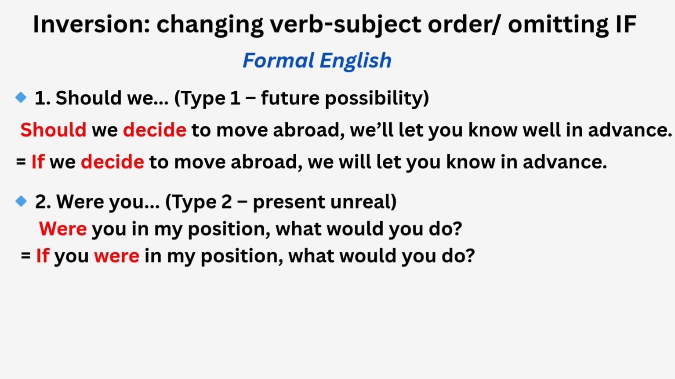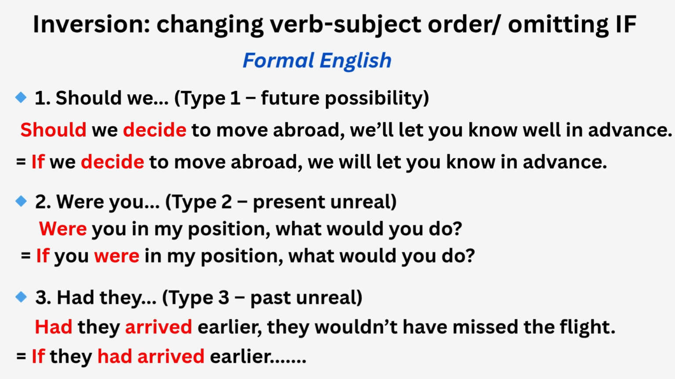Okay? And finally, type 3. In this case, you just reverse the verb had. You will use it at the beginning. Had they arrived earlier, they wouldn't have missed the flight. Yes, instead of saying if they had arrived earlier, they wouldn't have missed the flight. So in this case, it's pretty easy to understand. You just have to know that it exists, and we invert it in more formal structures, and it's widely used actually in written language. Should you have any questions, please contact me, for example.